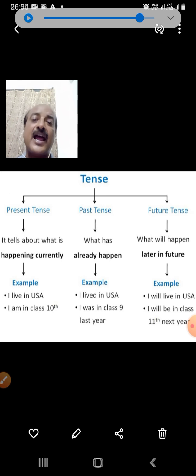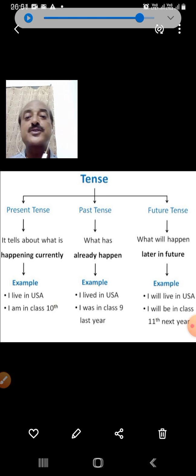Past tense, I lived in USA. Like you say, I lived in the village before. I lived in some other place in Delhi before. I was in class 9 last year. So you can say I was in class 2 last year. So it has already been over. But now at present you are in class 3.